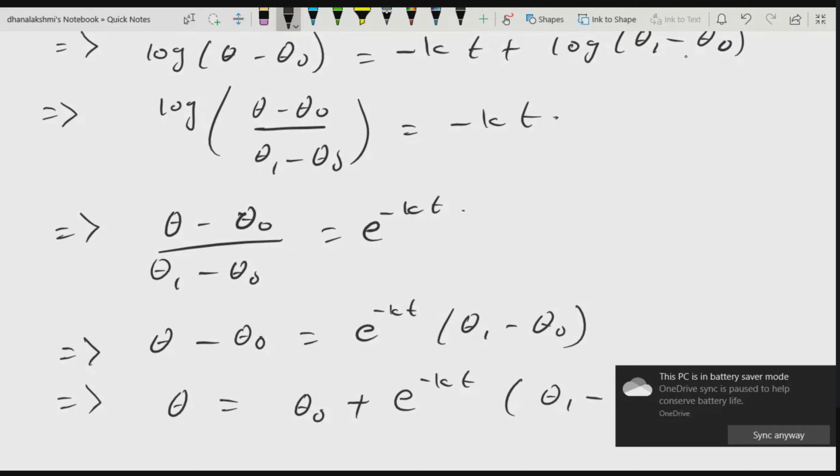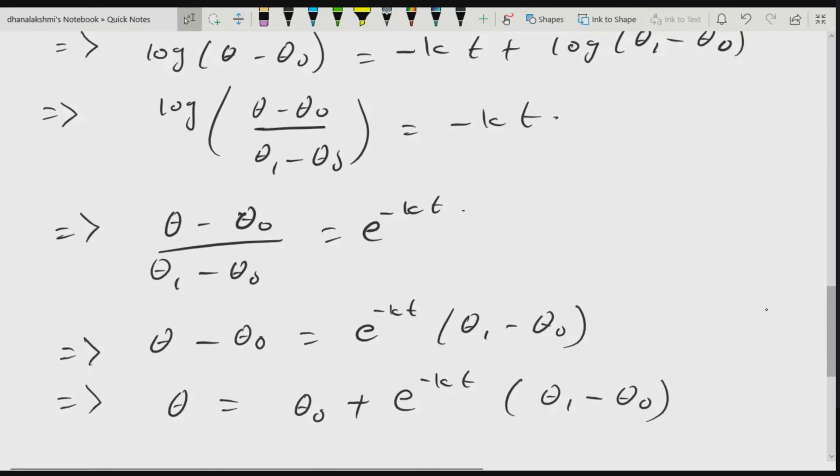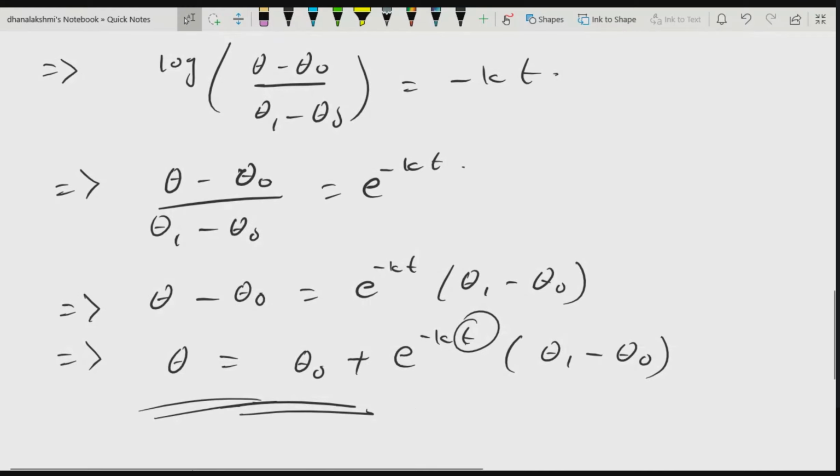So with this result, I'm going to get the temperature of the body at any time t. If I want to calculate what would be the temperature of the body after a certain time, I will just put the t value and I will get that particular temperature. So this is how you have to solve the problem for Newton's law of cooling. Understood all of you? Yes, ma'am.